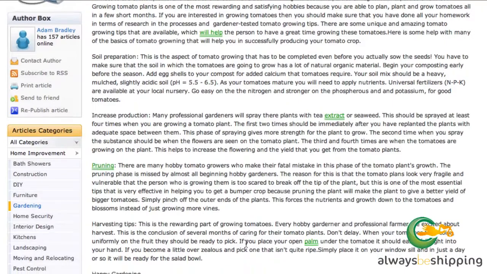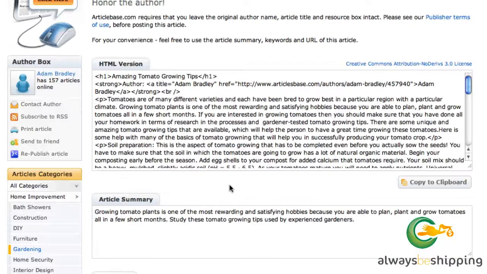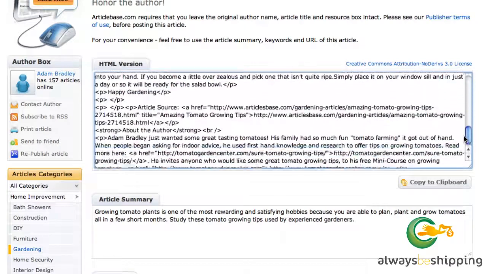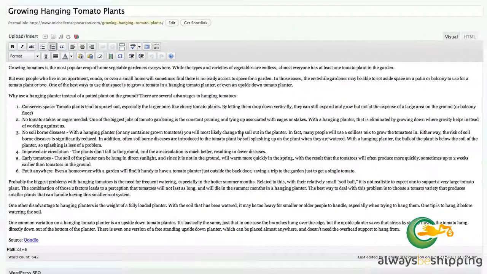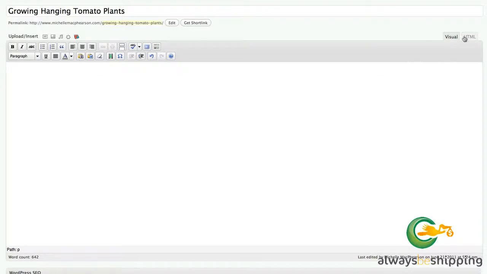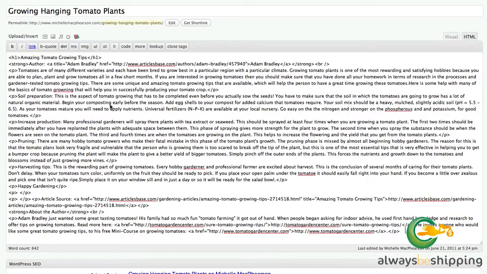But ArticlesBase has this really cool link right here. Like this article, click to publish it on your website or blog. It's free and easy. And so we'll click that, and then what we get is the entire article actually formatted for us and linked properly for us. So we can copy and head on over to our site, and we click on HTML because it's already HTML formatted for us, and then paste.